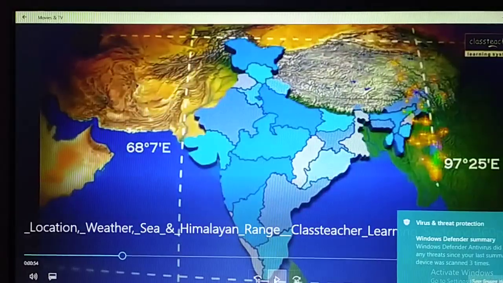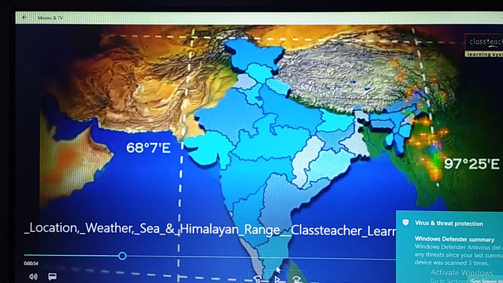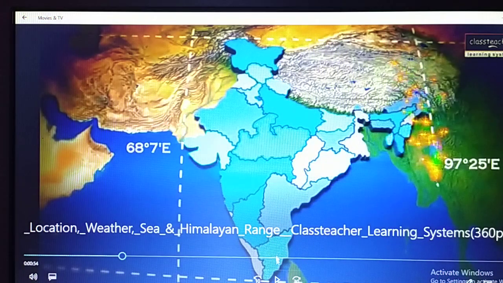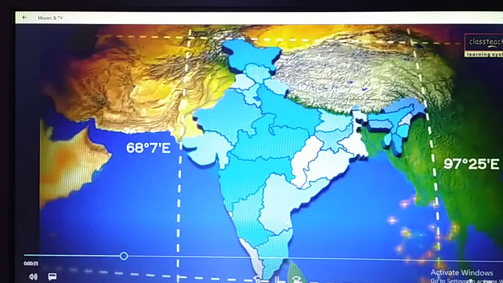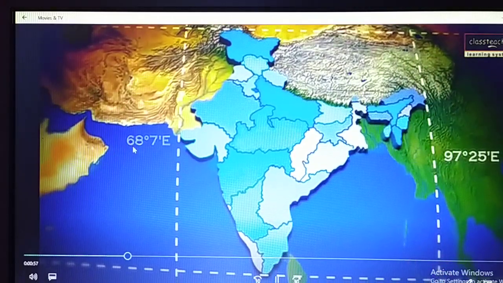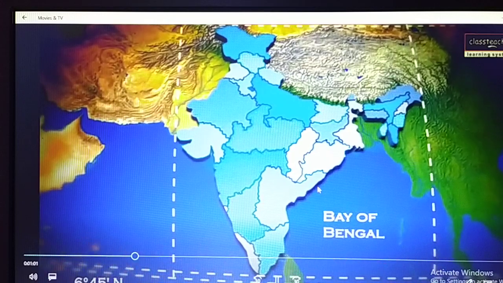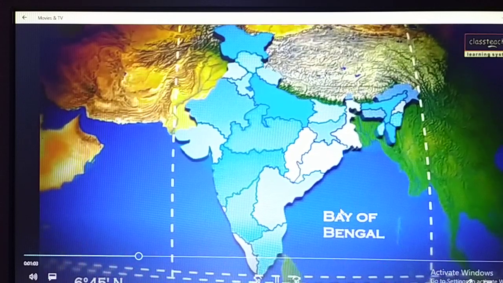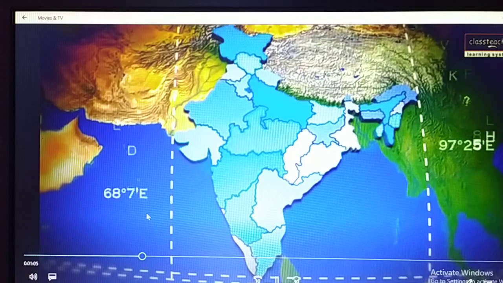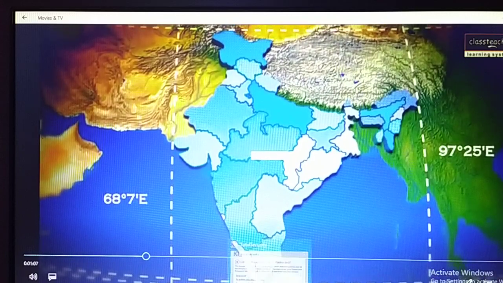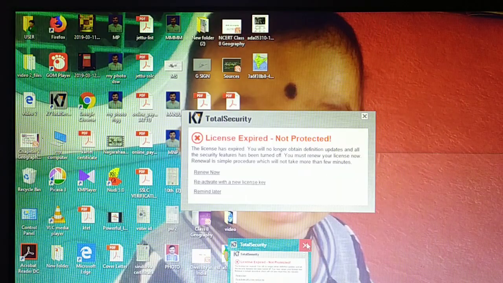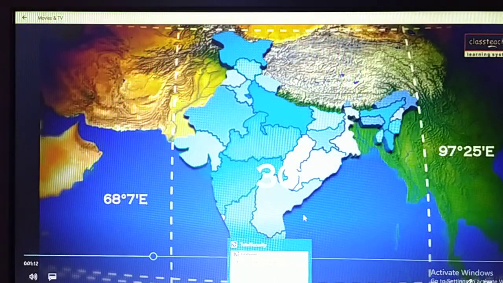Next, they are showing the latitude and longitude of India, from which point to which point it extends. This has been explained very clearly. You can see here it starts from 68 to 97 longitude. So these are the important things that we can say. Here is the Bay of Bengal, here the Arabian Sea, and downside we can see the Indian Ocean. These are the important aspects that we should understand.